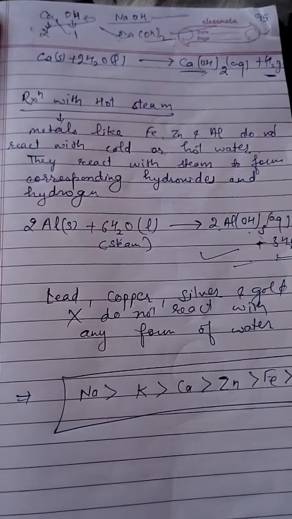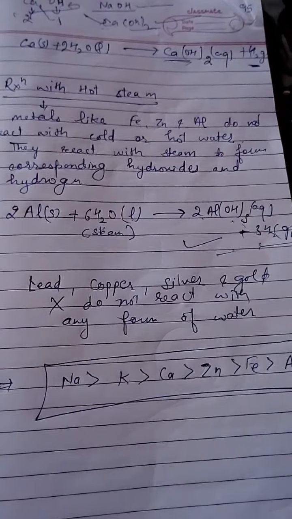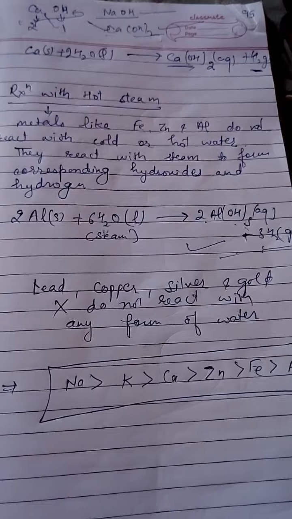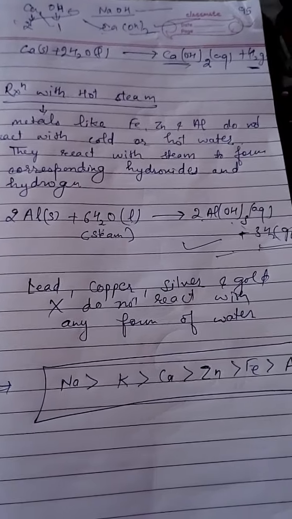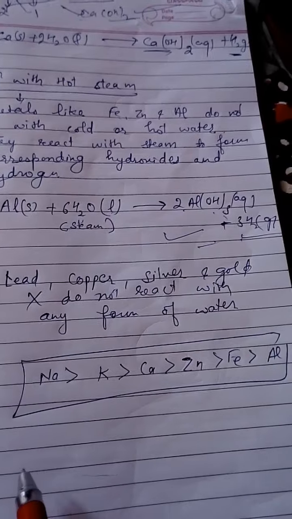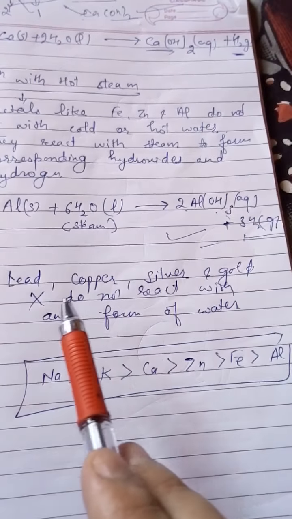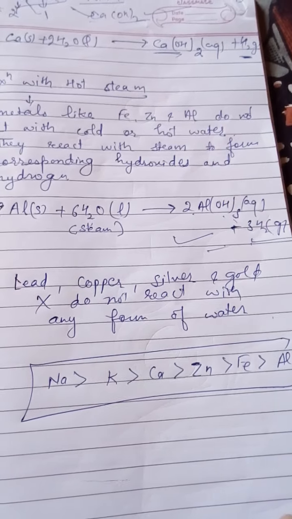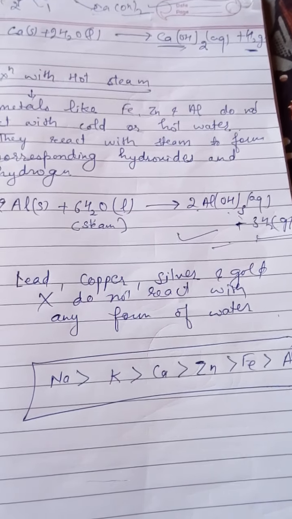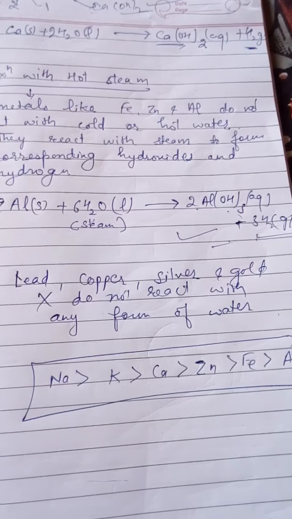Further, there are some other metals which do not react at all, not with cold water, not with hot water, and not even with steam. Examples of these metals are lead, copper, silver, gold. You might have seen that gold jewelry does not react with cold water, hot water, or steam.